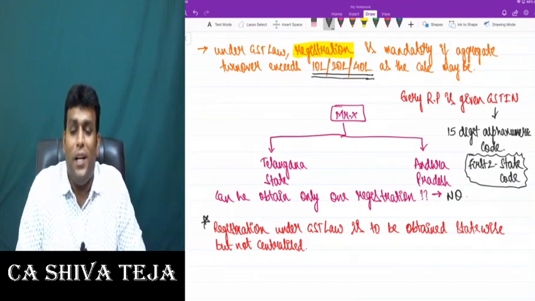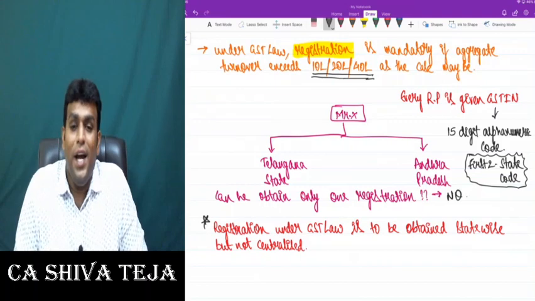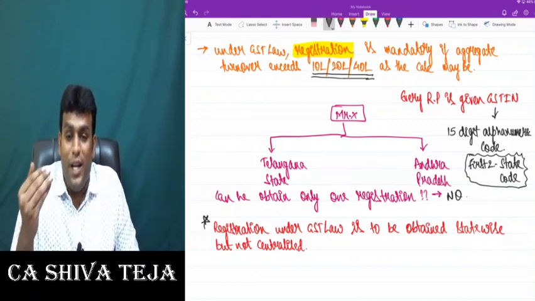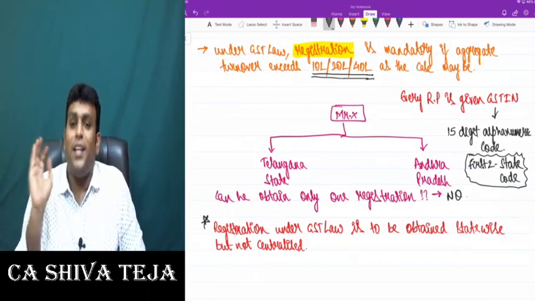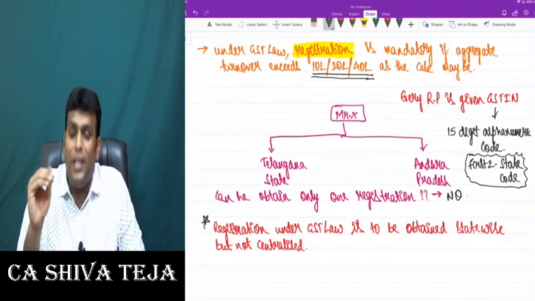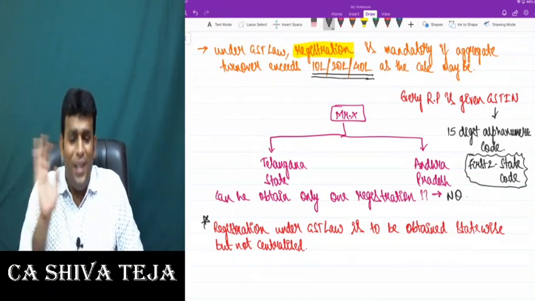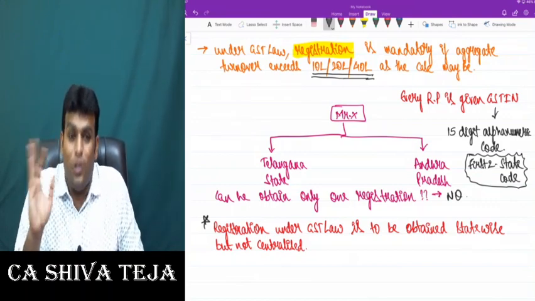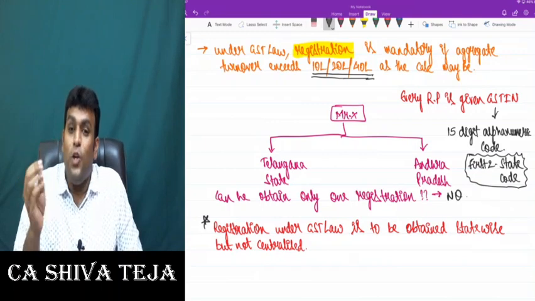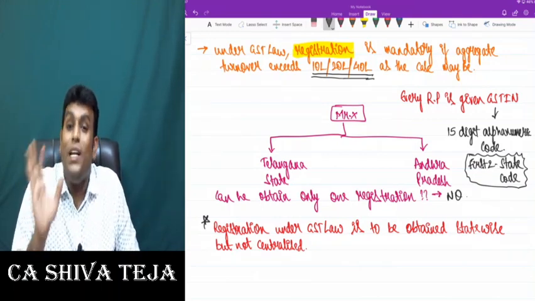What state, what limit, we'll talk in detail. And one more special point you need to write is that registration under GST law is to be obtained state-wise but not centralized. You can't obtain centralized registration, you definitely have to obtain state-wise registration only. Getting clarity, friends?